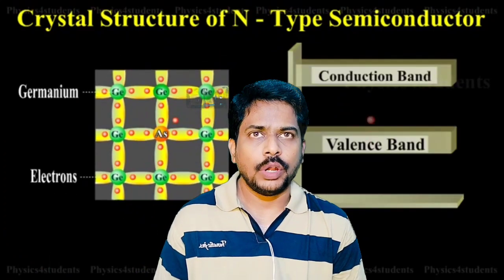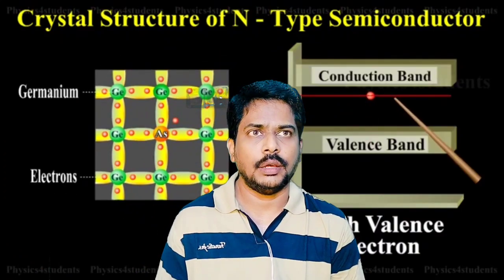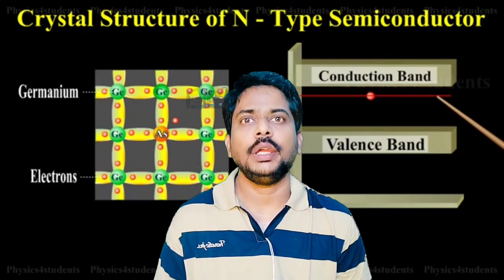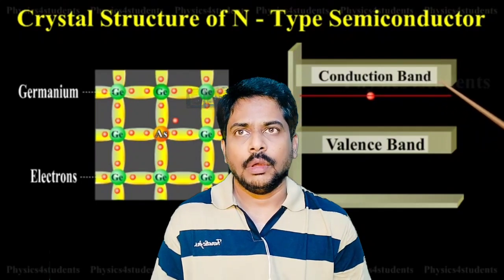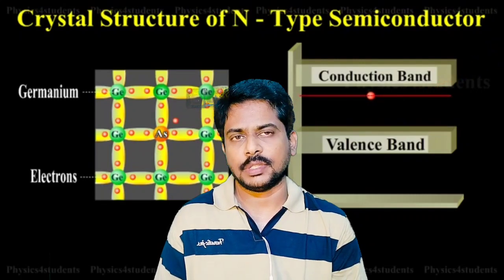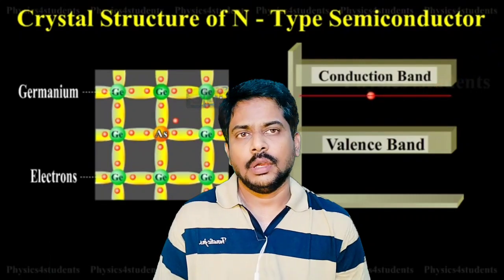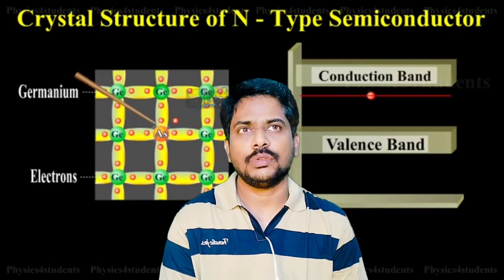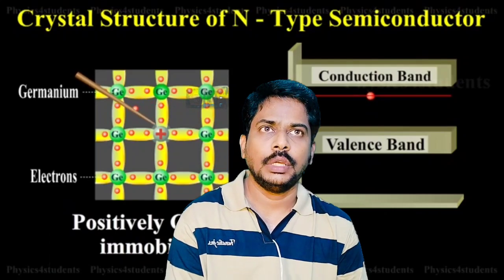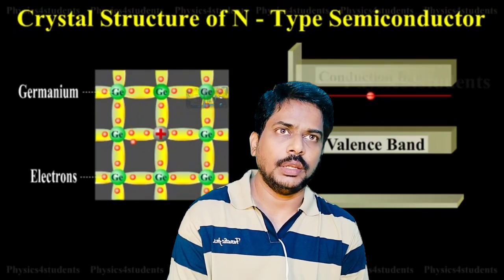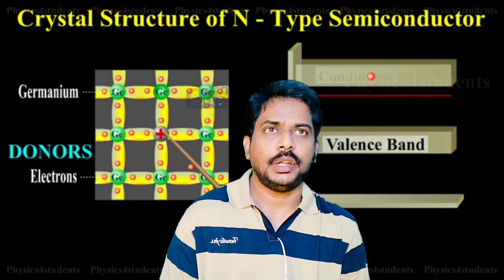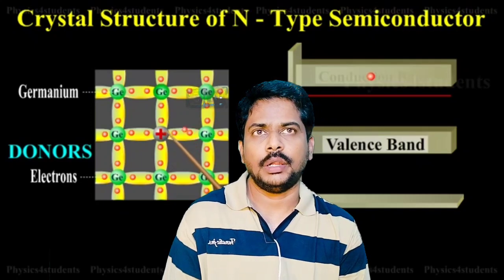So since there are more electrons than in usual pure germanium, I call it an n-type material. Whenever I add a pentavalent substance to the trivalent substance, I get an n-type semiconducting material. This is how the conductivity of the crystal can be increased by adding the impurity. So we create an intermediate level between the valence band and the conduction band.